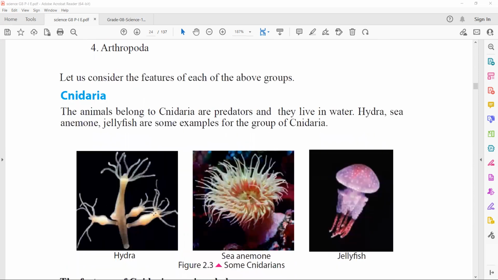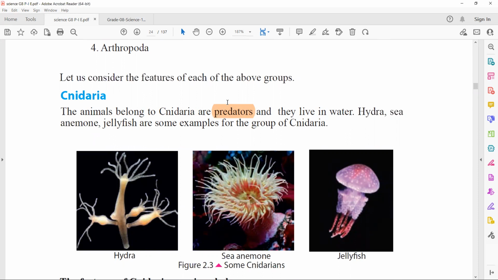After that, we studied Cnidaria. The animals belonging to Cnidaria are predators and they live in water. Predators mean they hunt other animals. For example, a lion is a predator. For their own consumption, they hunt other animals.